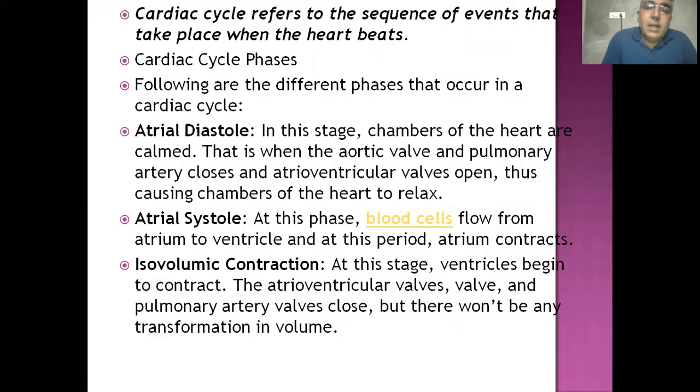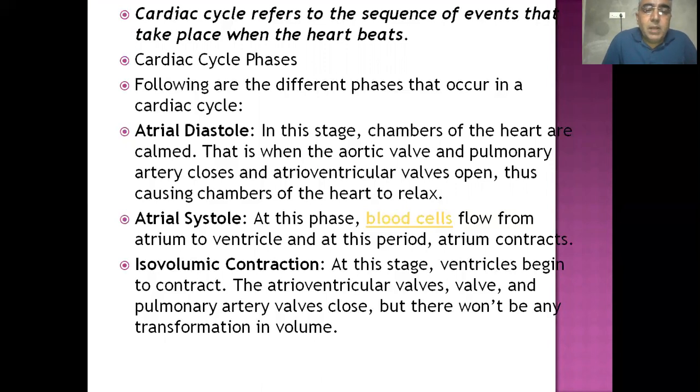Then after that, here I want to explain the cardiac cycle. The cardiac cycle refers to the sequence of events that takes place in one heartbeat. The phases of the cardiac cycle, as I have explained already, are atrial diastole, atrial systole, and ventricular systole.